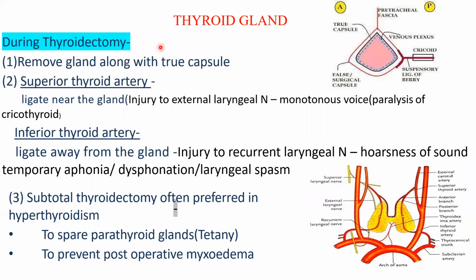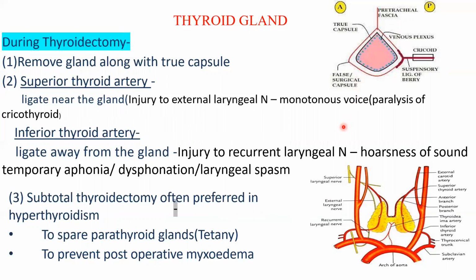Now, in some of these conditions, we may have to do surgeries on the thyroid gland, that is the thyroidectomy. While doing thyroidectomy, we must observe certain precautions which we have already discussed. The first, just a revision, is to remove the gland along with its true capsule to avoid damage to the venous plexus.